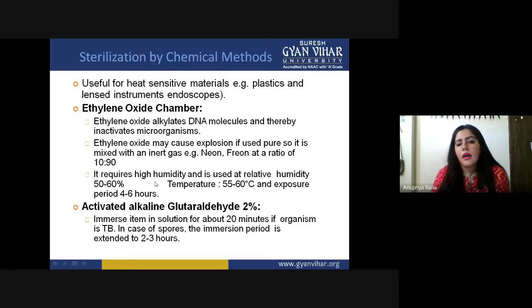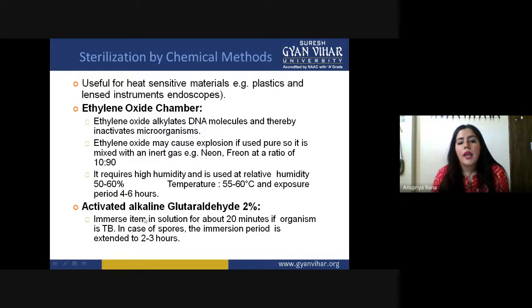It requires high humidity, with a relative humidity of 50 to 60%. So they need humid conditions. Temperature also cannot exceed 55 to 60 degrees Celsius, and the exposure period will be 4 to 6 hours. So in this chamber, humidity should be high, 50 to 60%, temperature 55 to 60 degrees Celsius, and the exposure time, in which we expose our sample or equipment, is 4 to 6 hours. These are the conditions in the ethylene oxide chamber.